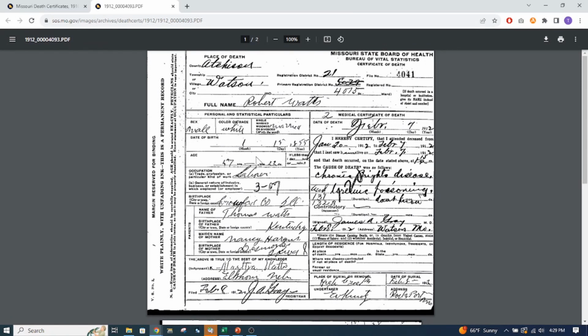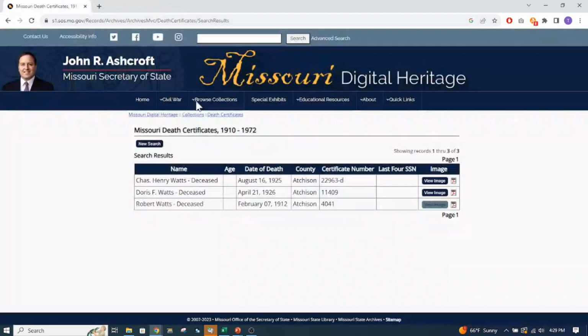It tells me his name, and then of course I've got the information here that he died on February 7th, 1912, his date of birth. And the parents, Thomas Watts, Nancy Hargis, so I know this is my great-grandfather, and there's his wife, Martha Watts. So it's really fun to use this database to find somebody, if you find somebody on here.